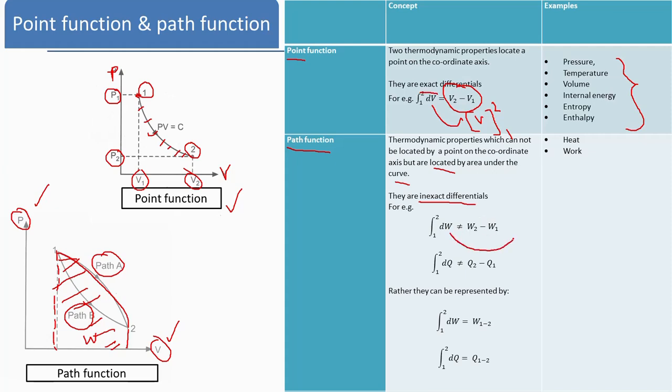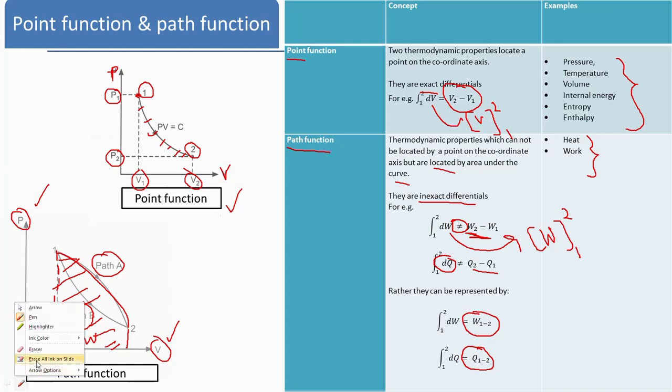So it cannot be written. For example, dW, generally we say the integration is W, and if the points are from 1 to 2, mathematically it is W2 minus W1, but that is not the case. It cannot be written as W2 minus W1. We can simply write it as work done during the process 1 to 2. Similarly, heat also cannot be written as Q2 minus Q1. It has to read like this: heat supplied during the process 1 to 2, or heat rejected during the process 1 to 2, like that. So heat and work are path functions. They depend on the path followed by the system, not the end points or in-between points within the system.